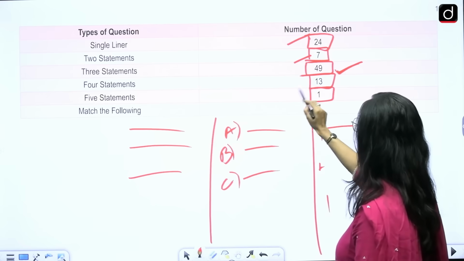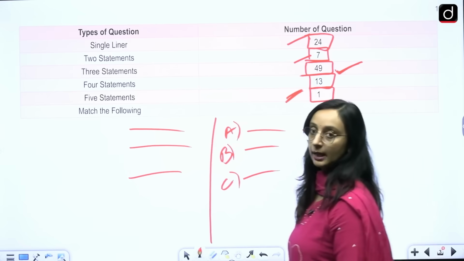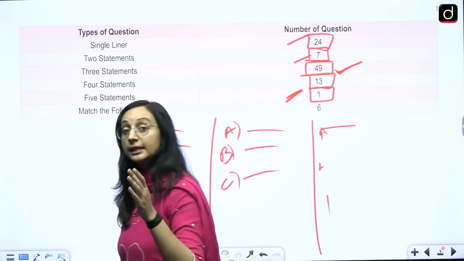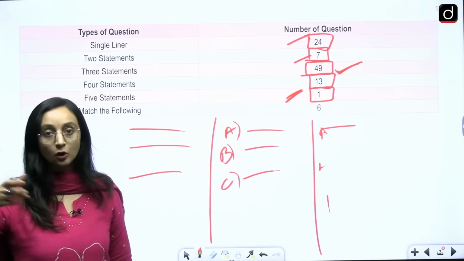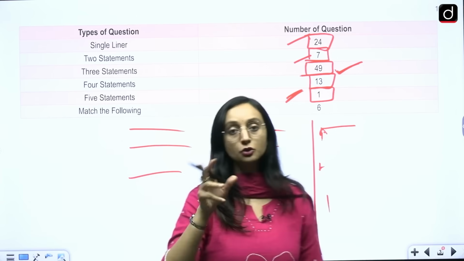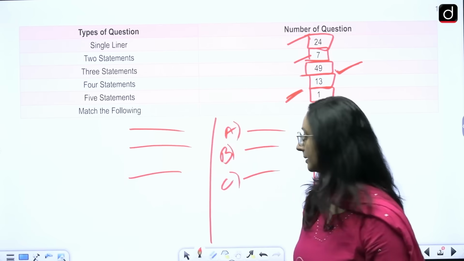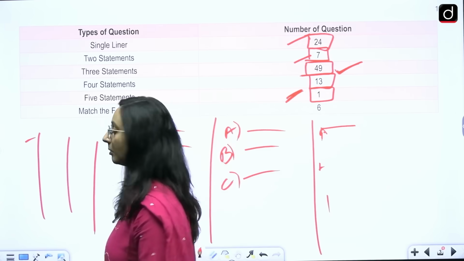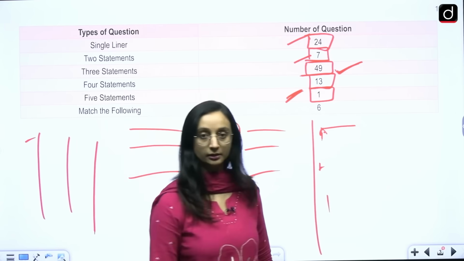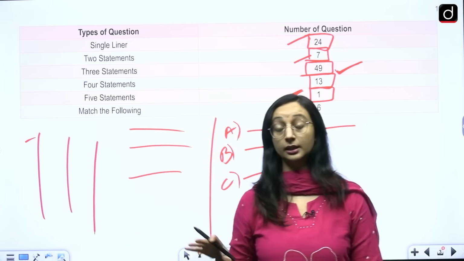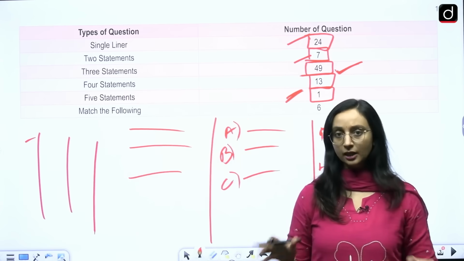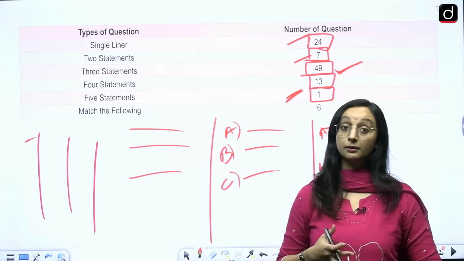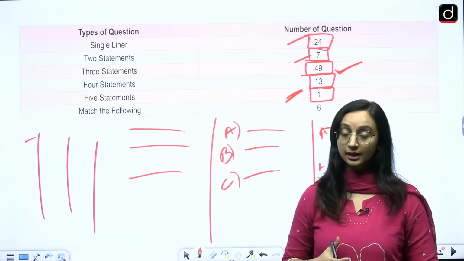Match the following type of questions were there, 6 questions. Even in match the following, we see 3-column questions coming in, not just 2 columns. Some match the following were very easy. Some match the following actually had these 3 columns. You had to talk about the body, their function, and the ministry that they're falling in, and then see if that's correctly matched or not. So we see a lot of things. Science, tech also. Then we see defense also. Defense questions have been asked.